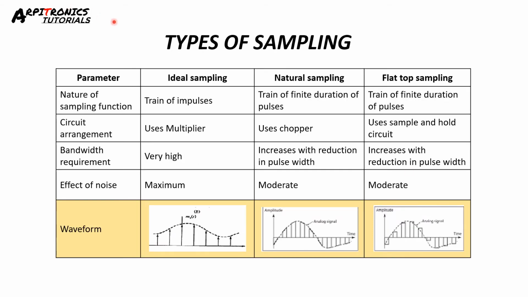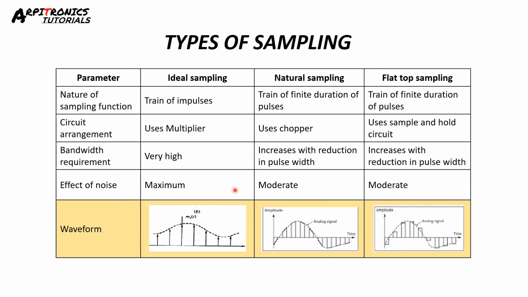Next, the types of sampling. Three types of sampling are used: ideal, natural and flat top sampling. In ideal sampling, a train of impulses is used, while in natural and flat top sampling, a train of finite duration pulses is used. In ideal sampling, a multiplier is used in the circuit arrangement, while in natural and flat top sampling, a chopper and sample and hold circuit is used. The bandwidth requirement of ideal sampling is very high, while in natural and flat top sampling, it increases with reduction in pulse width. The effect of noise is more in ideal sampling, while medium in natural and flat top sampling.